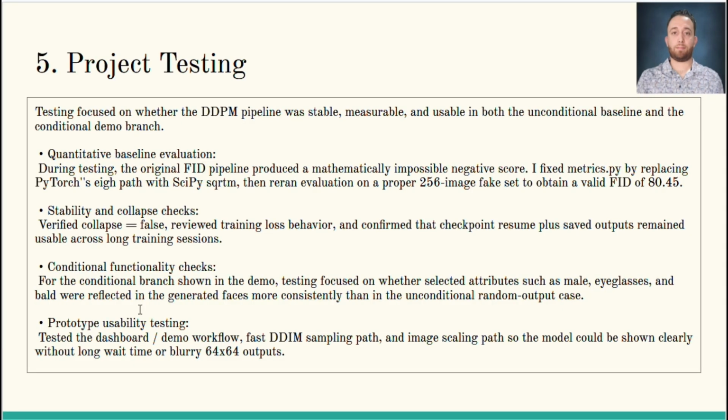So overall, the testing phase covered quantitative validation, long-run stability, conditional feature checks, and presentation readiness that gave us both a measured baseline and a functional demo path for the final presentation. So that concludes part 5, project testing.